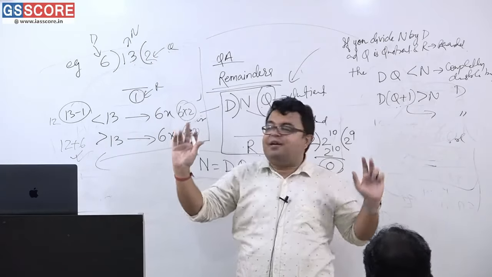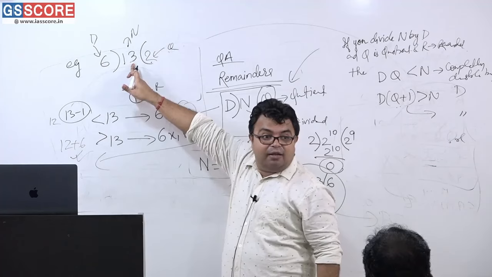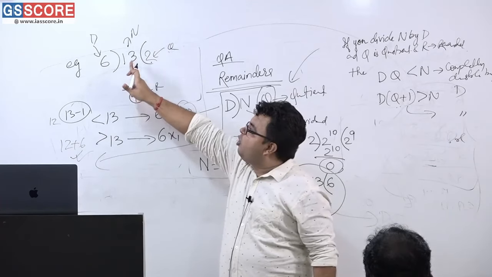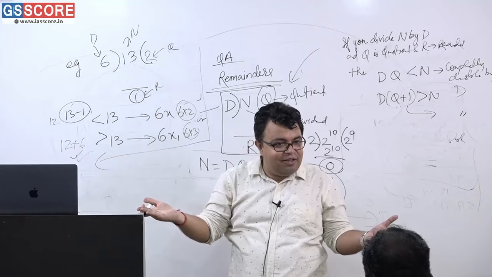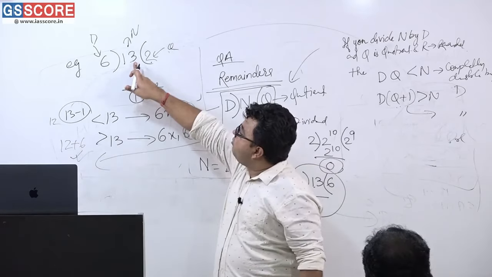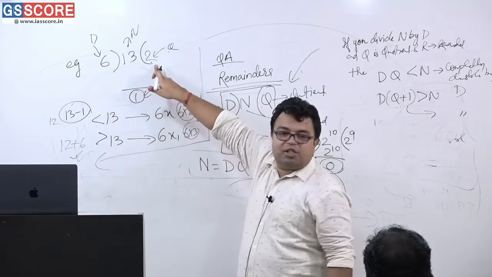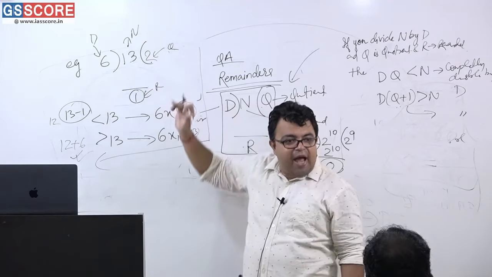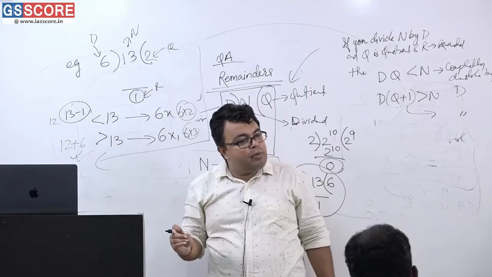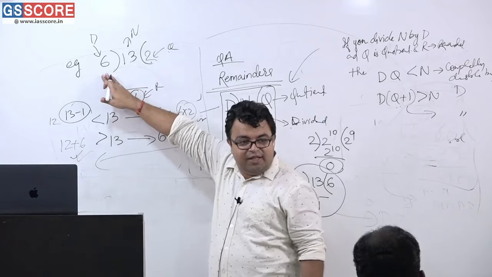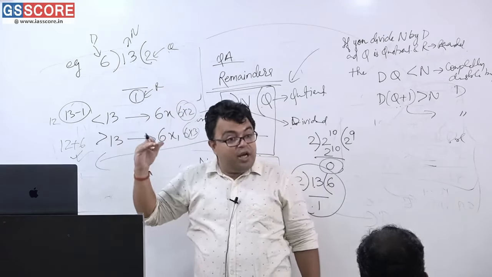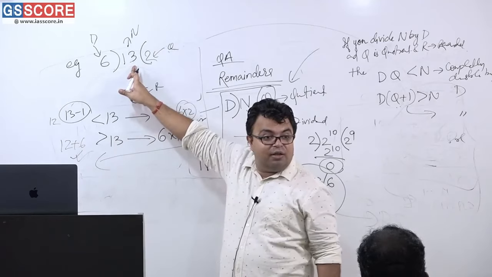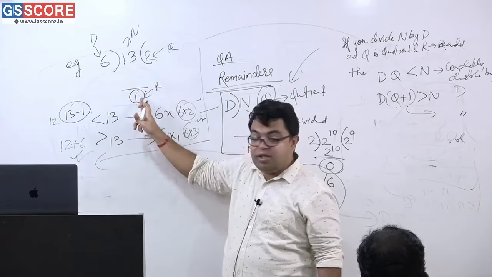I simply said that below n, you have got d into 2 as a number that is completely divisible by d, and after n you have got d into q plus 1 as a number that is completely divisible by 6. It does mean that 6 into 2 is going to be a number that is below 13, or equal to 13 if r is 0 here.